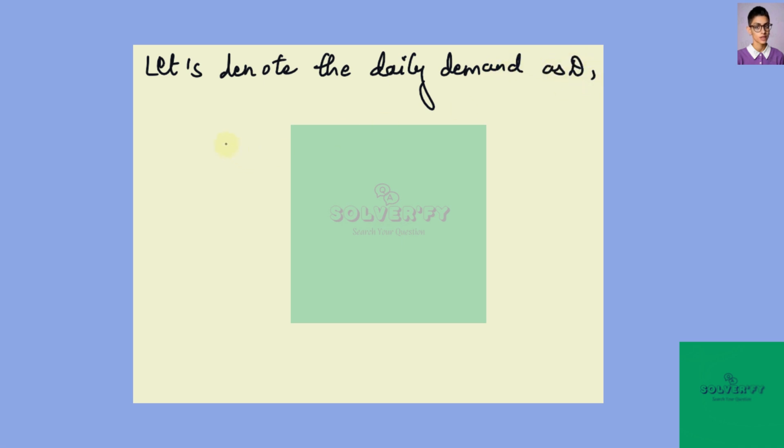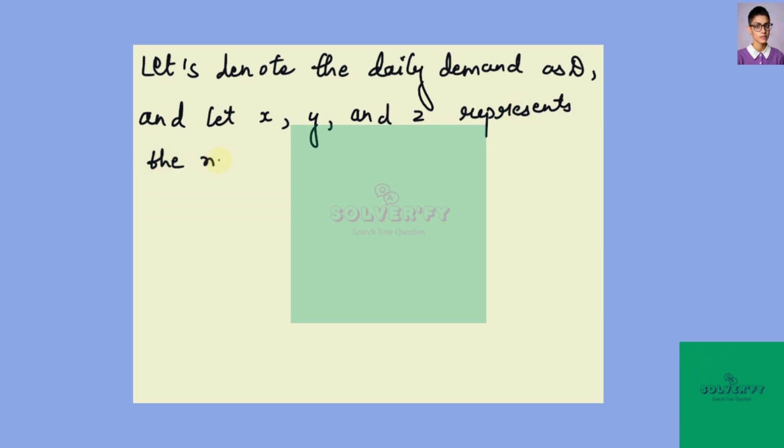Hi, today we are solving the question in which letters denote the daily demand for the completed product as D, and let X, Y, and Z represent the number of units of part A, B, C respectively required to produce 1 unit of the completed product.